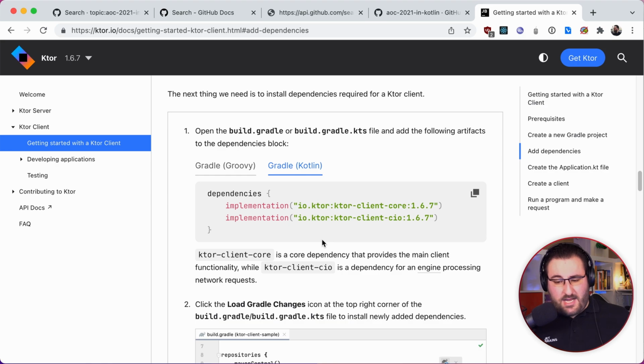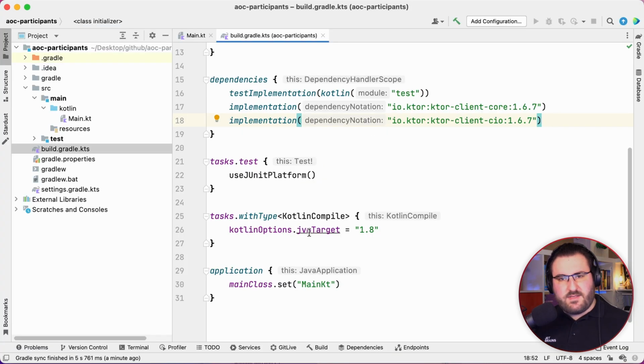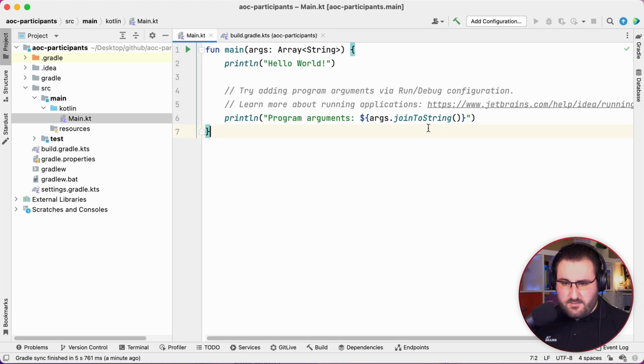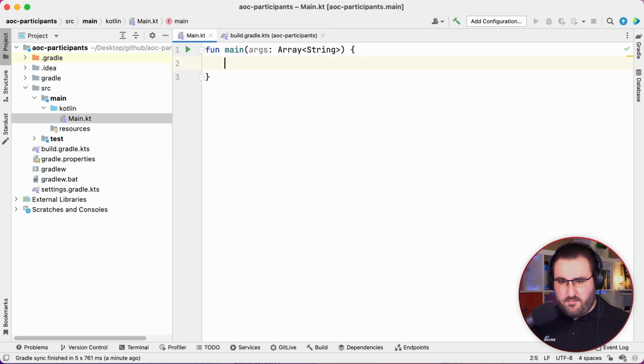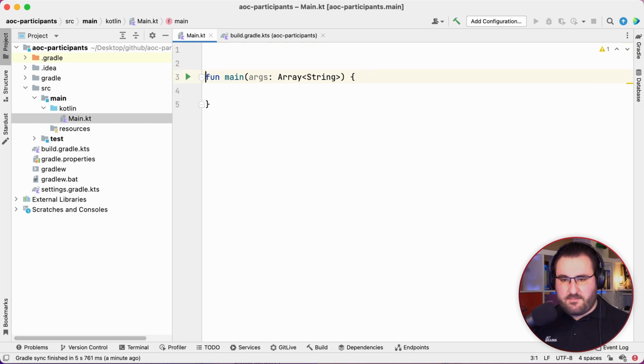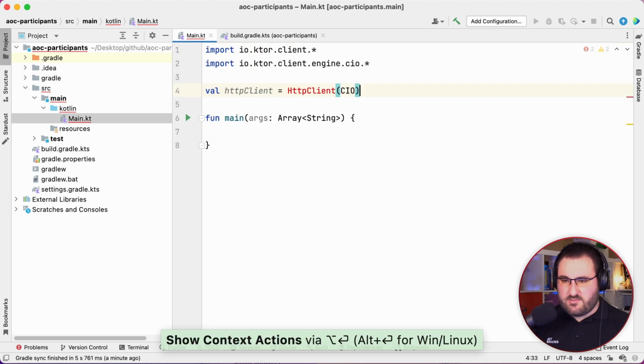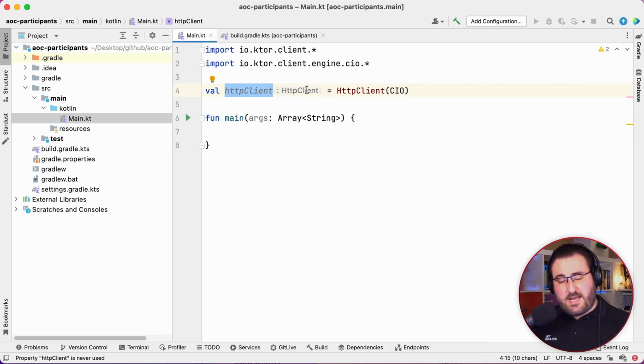So one of the things actually provides us with all the client functionality, and the other thing actually makes the real HTTP requests in the background. With this, I think we're already well equipped to make our first little HTTP request. So let's move over, remove this boilerplate code, and start writing some Kotlin. Ktor requires us to create an HTTP client, which is a very quick thing. We'll just create a variable called HTTP client and pass the appropriate engine into it. This object of type HTTP client can now be used to make HTTP requests.